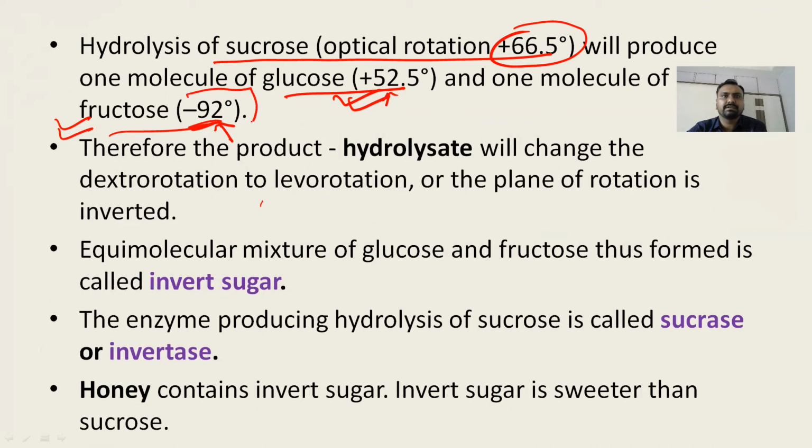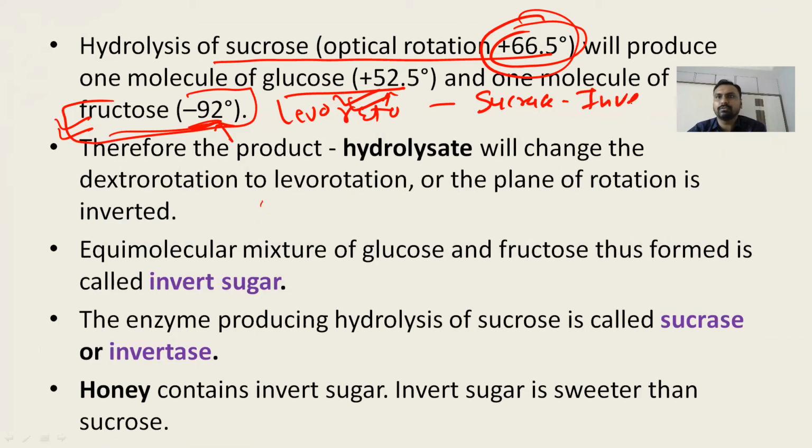So here the plane of rotation changes from dextrorotatory to levorotatory. The enzyme for the breakdown of sucrose, sucrase, is also called invertase, and this process is called inversion, because the plane of rotation is inverted.